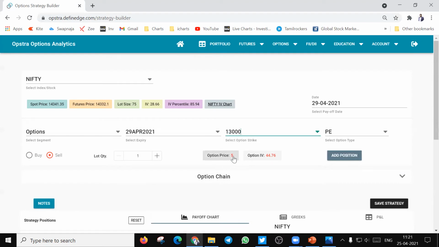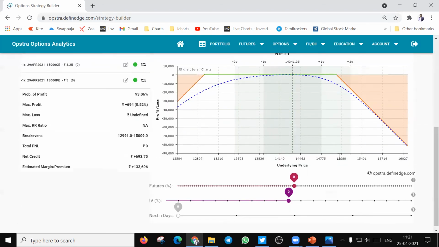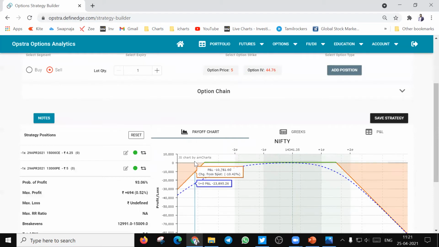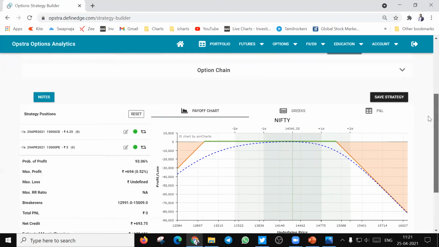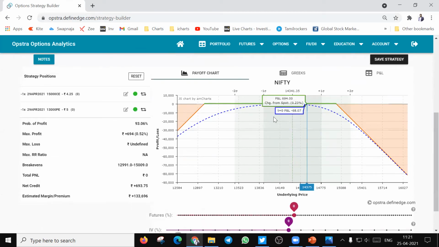So we got a premium of 5 rupees at the 13,000 strike, which is almost 1,350 points away from the at the money, which is a safe position. So I sell one out of the money put option. So this is how my payoff chart looks like. We will be able to have a fair look at how our payoff chart looks.